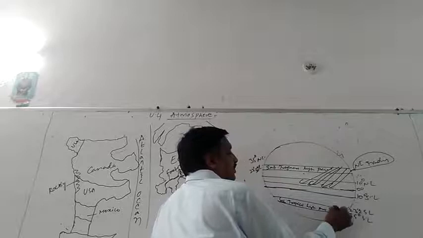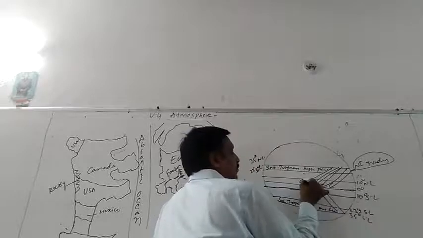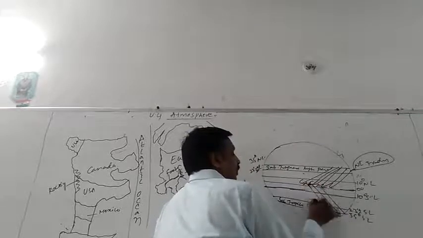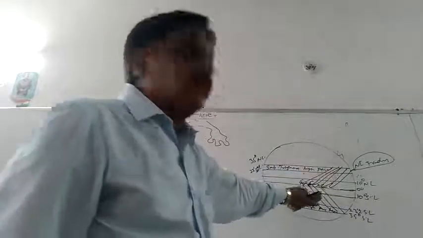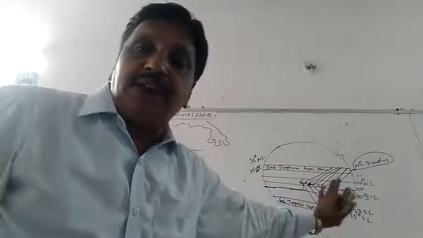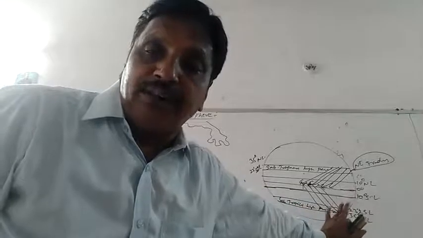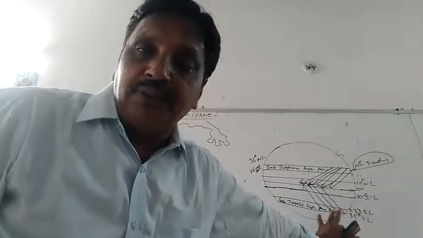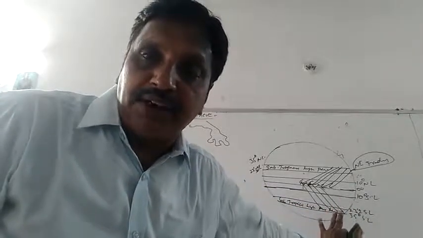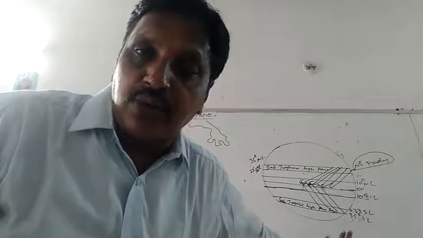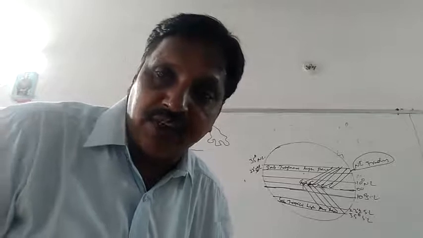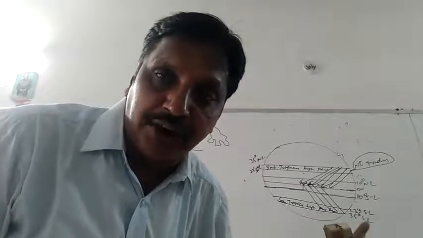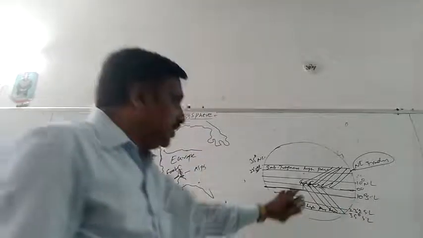From there they come in the southeast direction, and both winds, northeast trades and southeast trades, meet at the equator. They join at the equatorial low pressure belt. That's why the equatorial low pressure belt or tropical low pressure belt is also named ITCZ, Intertropical Convergence Zone, where convergence means joining. Yesterday I explained ITCZ to you, right?